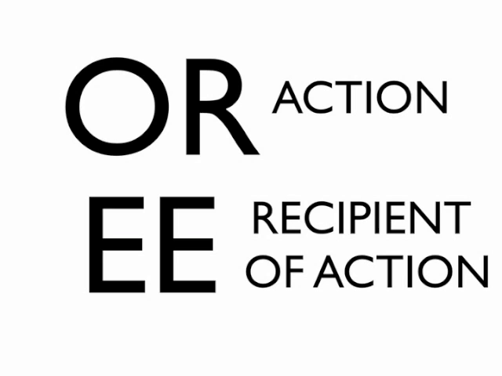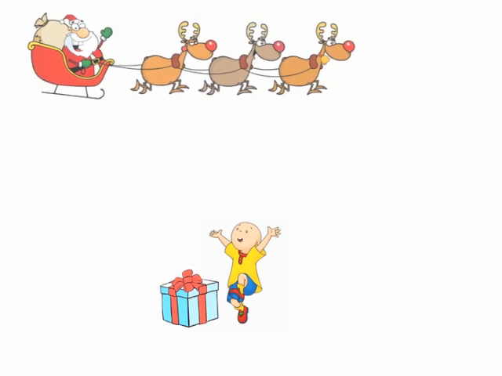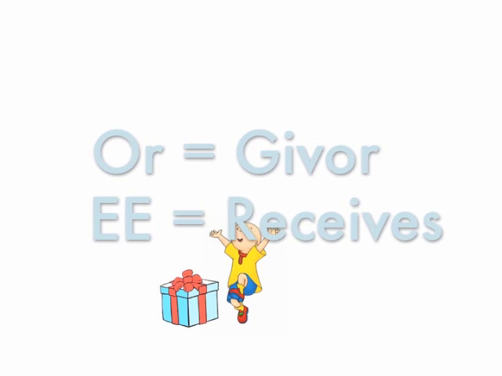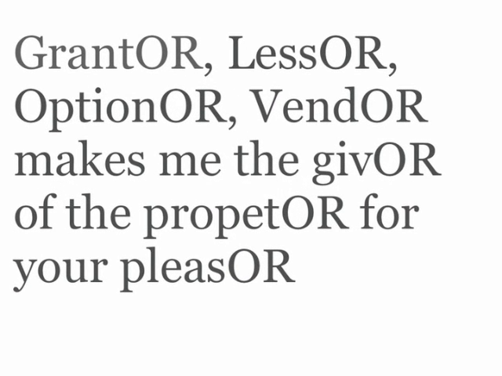You even hear this term above and beyond real estate. You know the holidays. Well, Santa Claus is a giftor. Your child who receives that lovely gift on December 25th, they are a giftee. So remember, the OR is the giver, the EE receives. Say this to yourself over and over again.